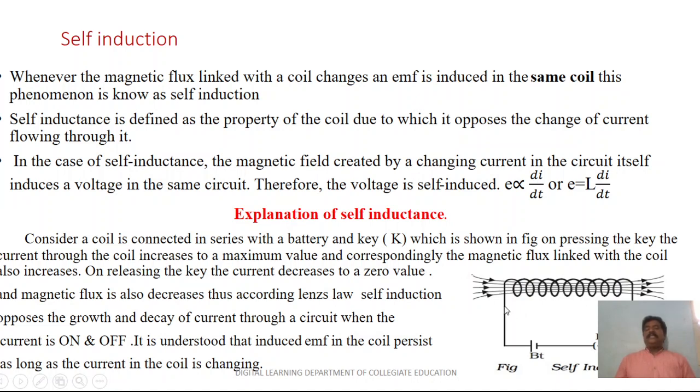When the current changes, the magnetic flux also changes. Once the magnetic flux changes, an EMF will be induced. This process is called the self-inductance of a coil.